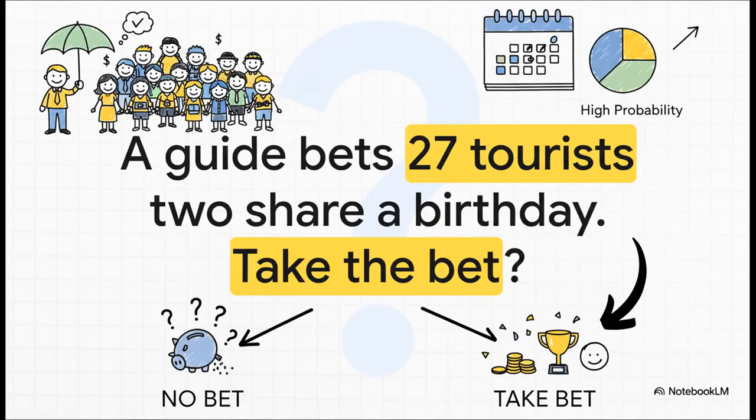So I'll leave you with this final thought. A tour guide has a group of 27 tourists. She bets them that at least 2 people in the group share a birthday. The tourists think the odds are totally in their favor. But you know the secret now. You know how quickly those pairs add up. So, would you advise them to take that bet? Yeah, I think we both know the answer to that one.